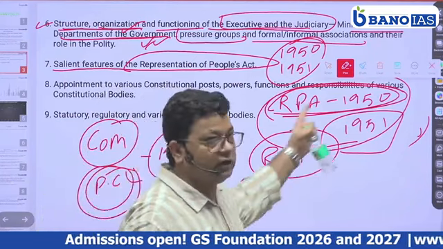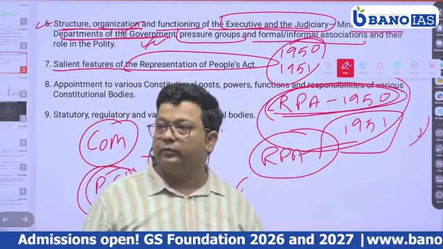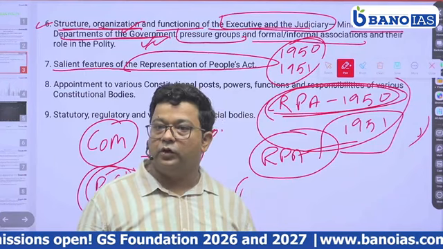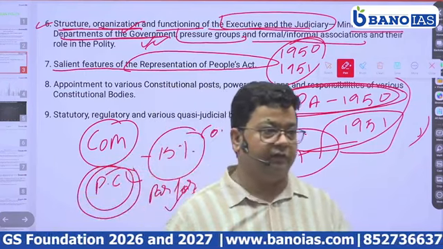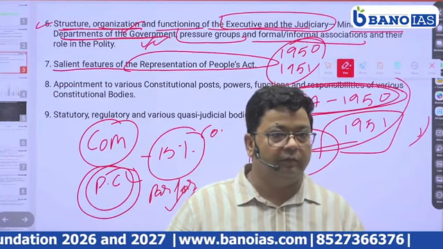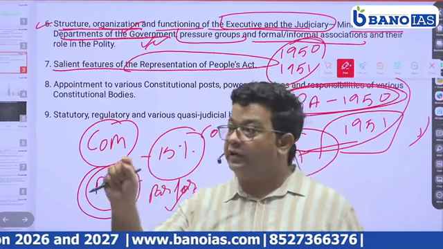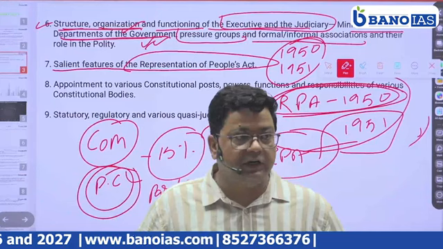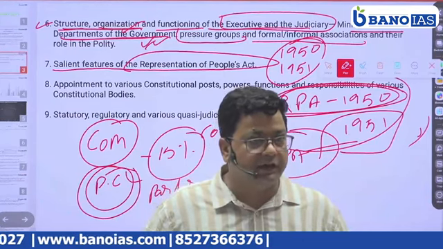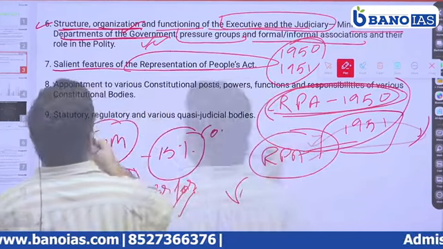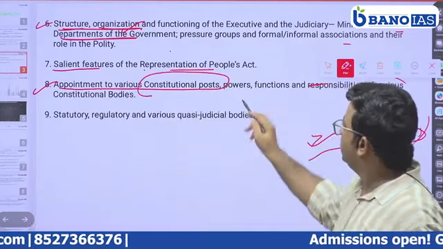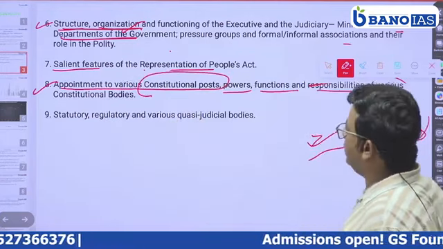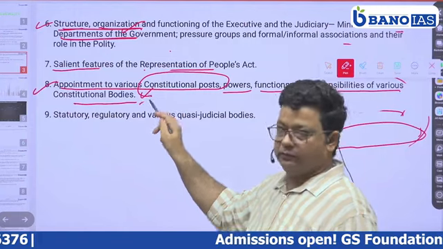This is also to be studied with the Election Commission of India, because it is related to election matters in India. Is it clear?